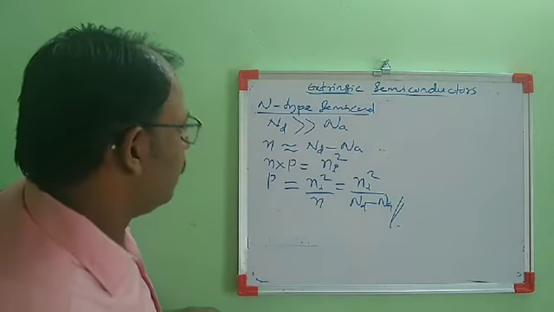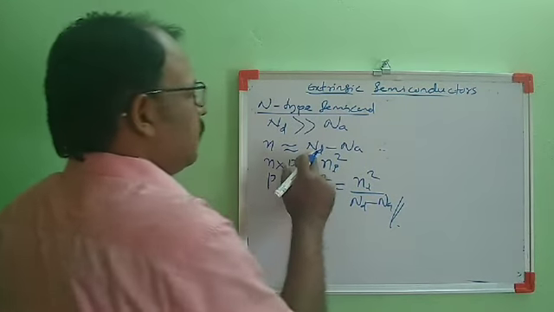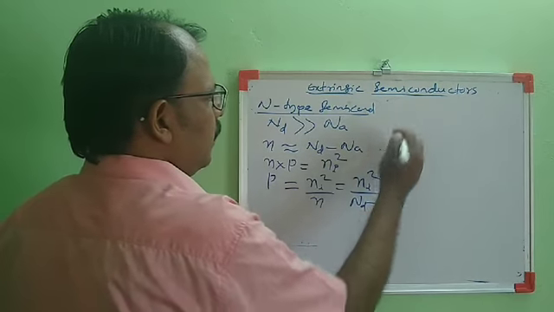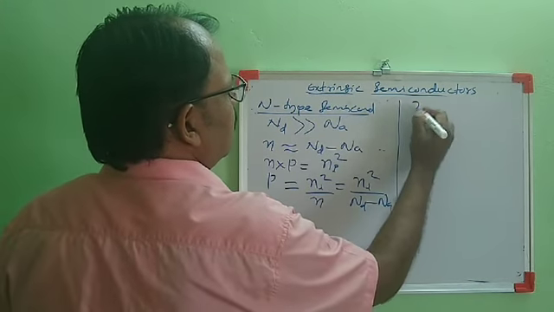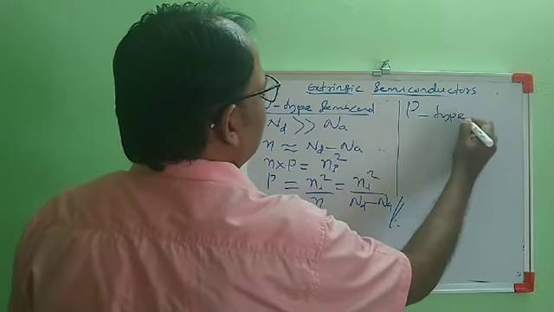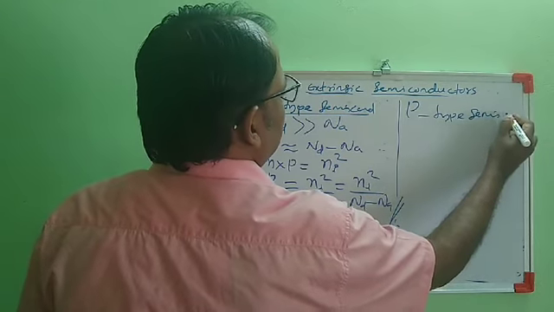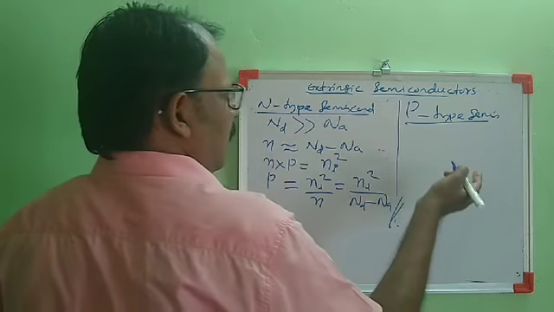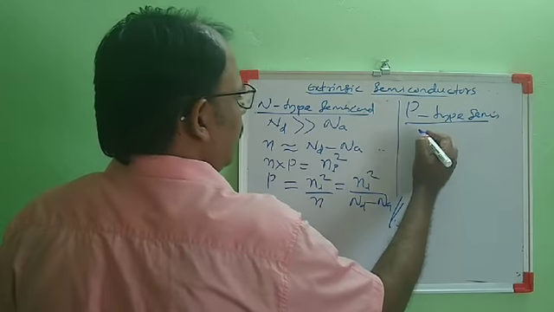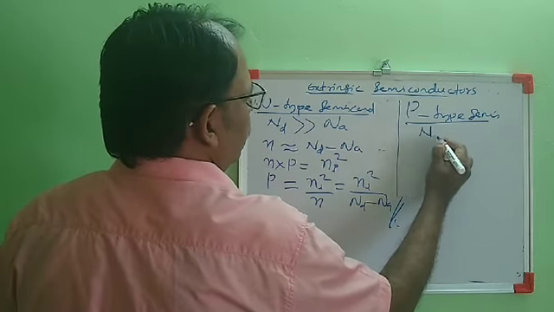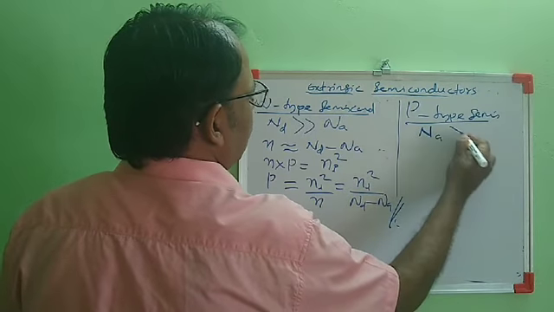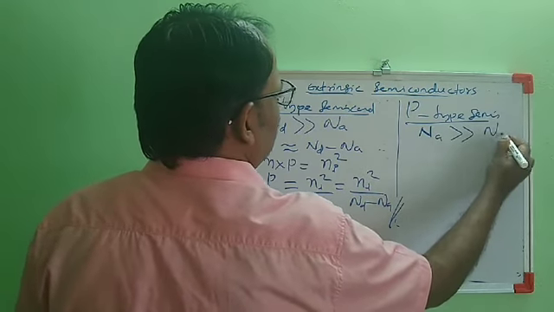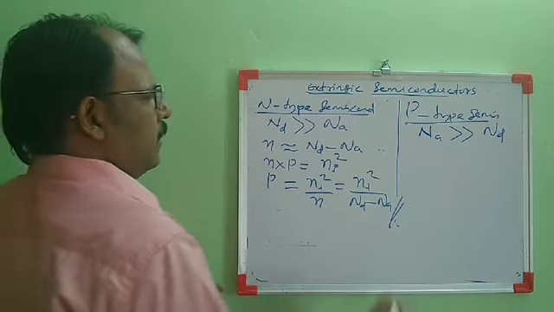That's why it is called an n-type semiconductor. For making that, the number density of donor atoms should be greater than the number density of acceptor atoms. In the case of a p-type semiconductor, p-type means it has an excess number of holes. For making the number density of holes greater than the number density of electrons, we should take the number density of acceptor atoms greater than the number density of donor atoms.